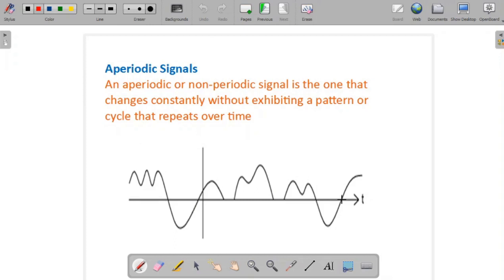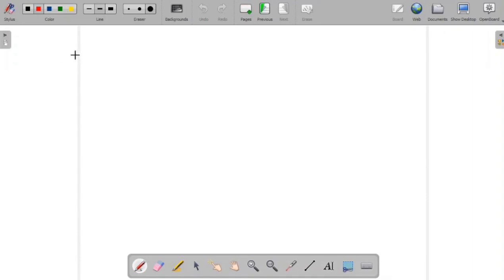Now here in this aperiodic signal, it is not exhibiting a pattern or cycle that repeats over time. It is varying. This is an aperiodic signal or non-periodic signal.